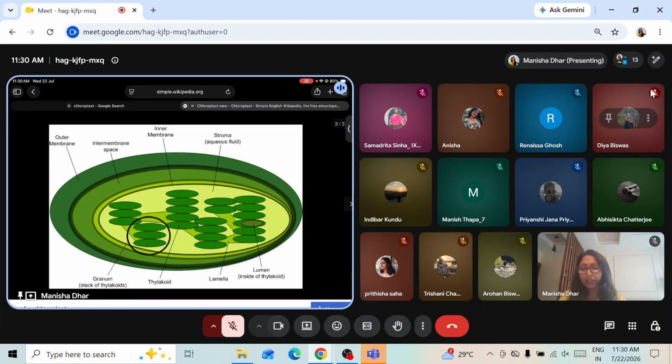Absorbed blue and red light are most effective for photosynthesis. It is reflecting green light, but absorbing what? Absorbing blue and red light. So this blue and red light, they are most effective for photosynthesis. Got it? Now, it says that too much light destroys chlorophyll. Because chlorophyll is highly sensitive, if there is too much sunlight, it will destroy the chlorophyll.